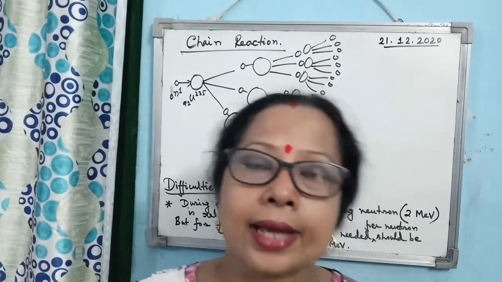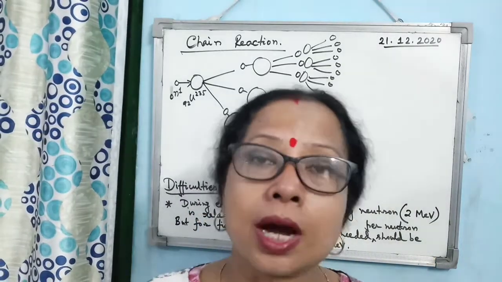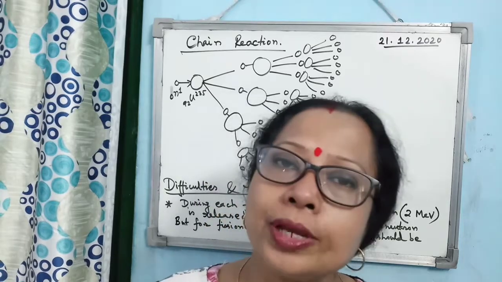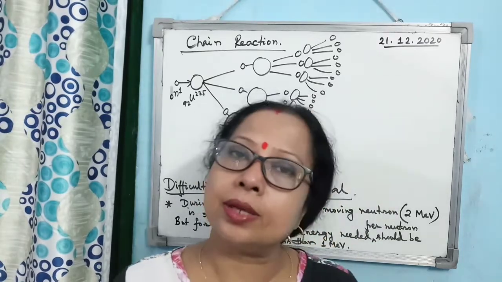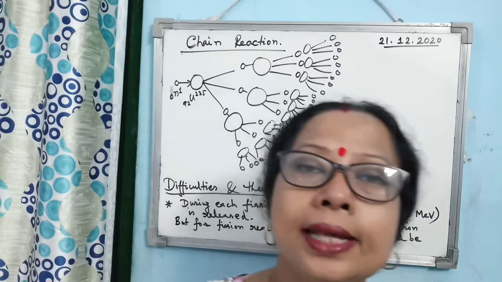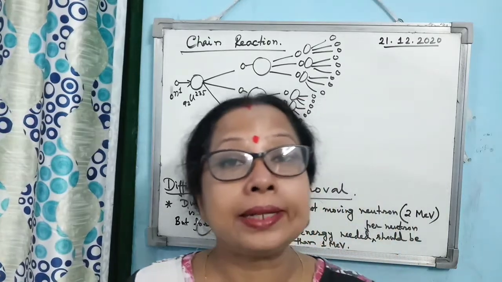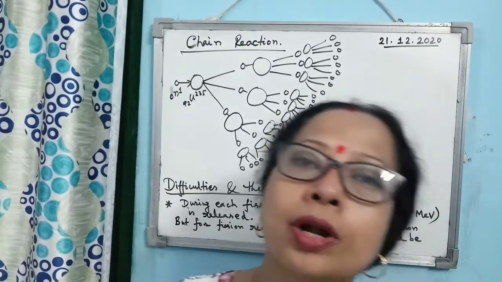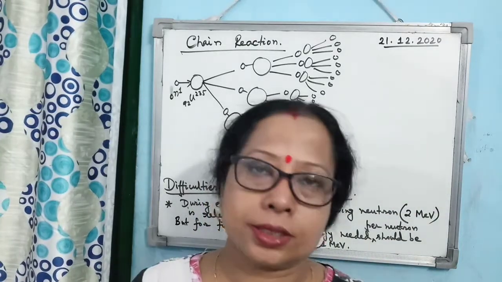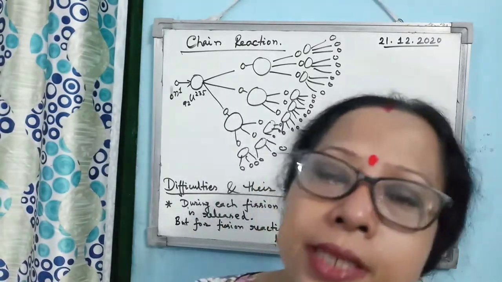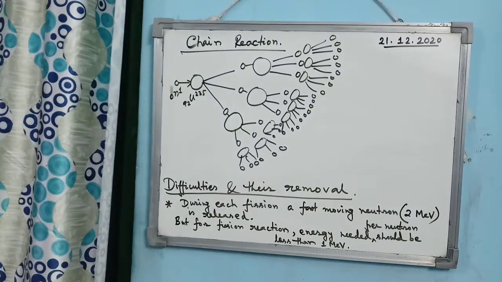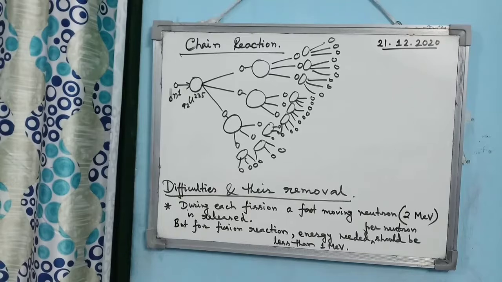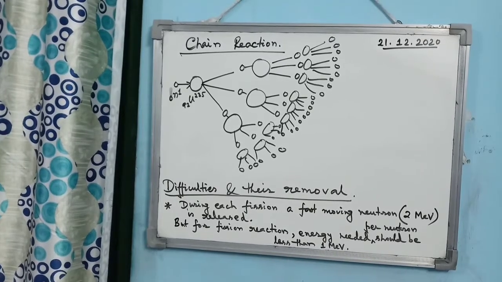A moderator is a device which can slow down a fast moving neutron. A fast moving neutron can be slowed down by using a moderator. Then the next point, what is the material we use for moderator? The material we use for moderator is graphite. Alright, graphite is used as a moderator. So this is the first difficulty of continuing a chain reaction.